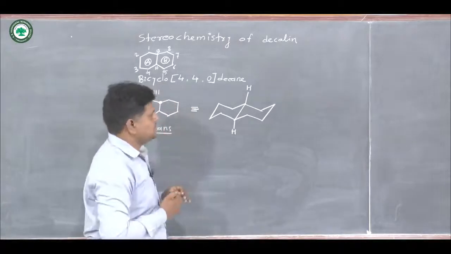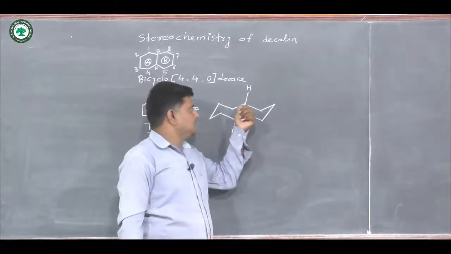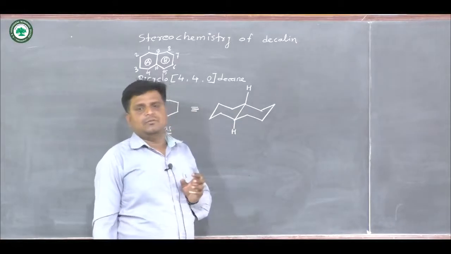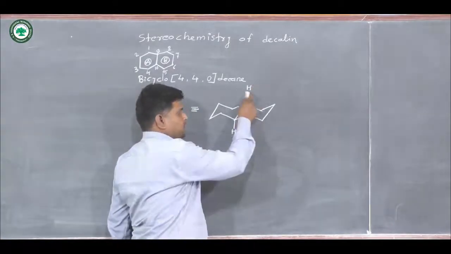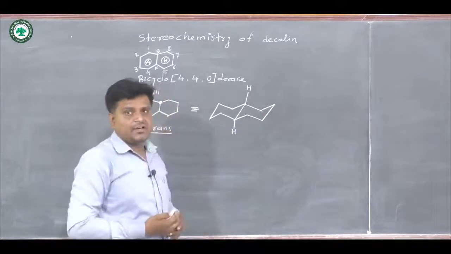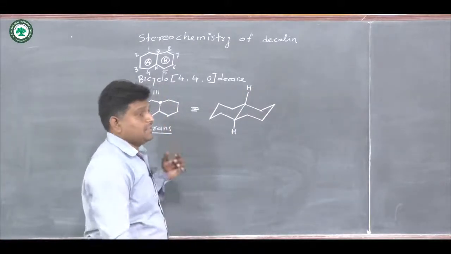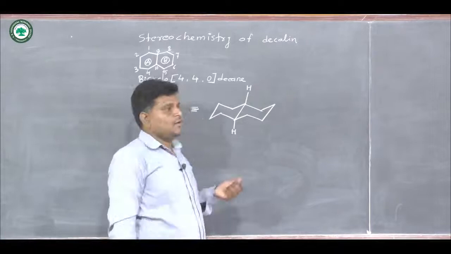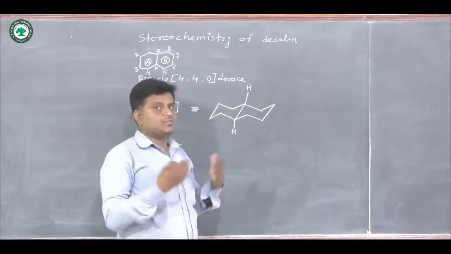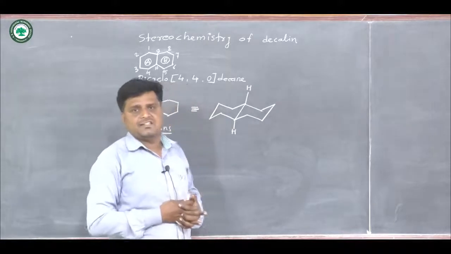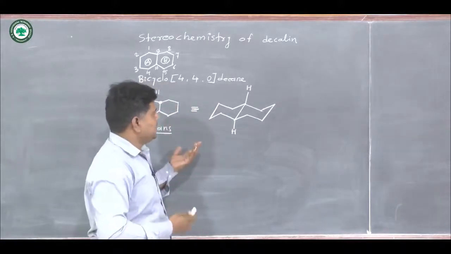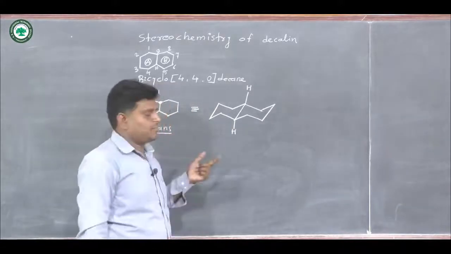Here one concept is there. For the carbon atoms which are common to both rings, the position of the hydrogen atoms decides the stereochemistry, whether it is cis or trans. When these two protons are opposite to each other, we call these transfused rings, and we call the compound trans.